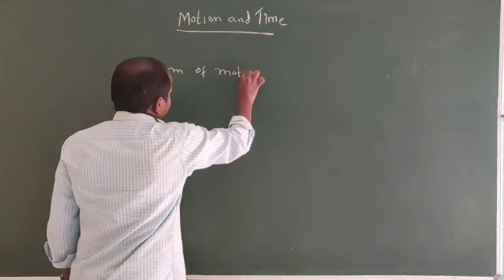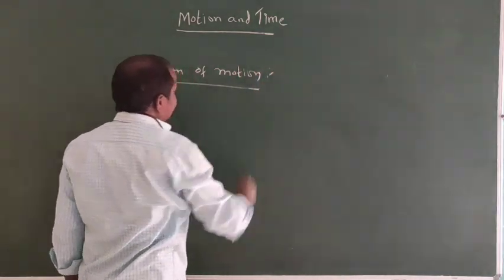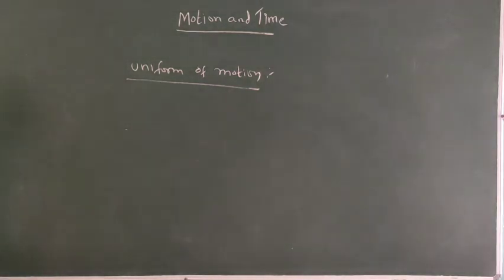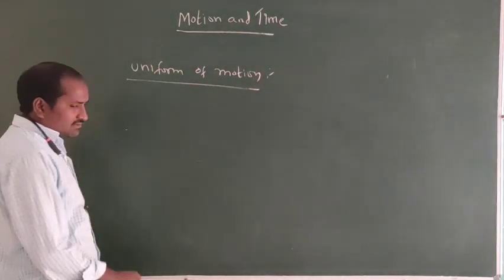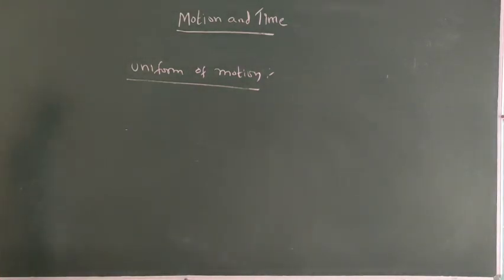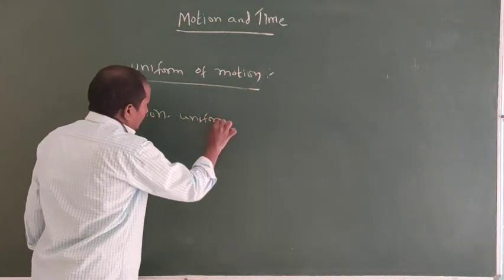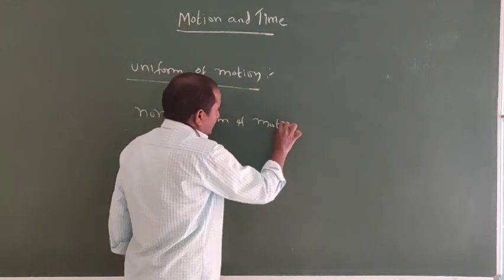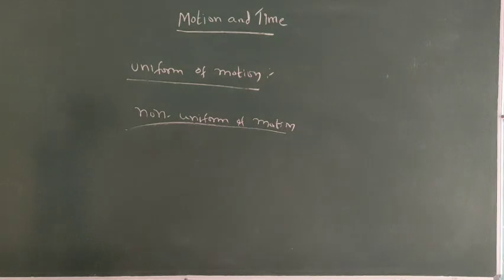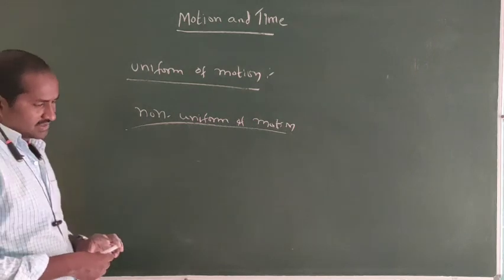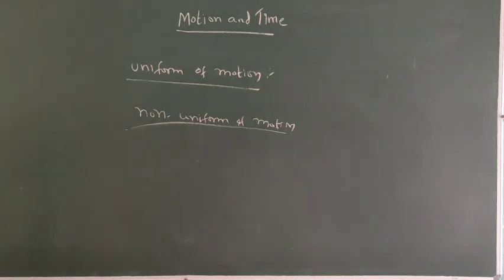Non-uniform motion means if a body covers unequal distance in equal intervals of time, it is called non-uniform motion.